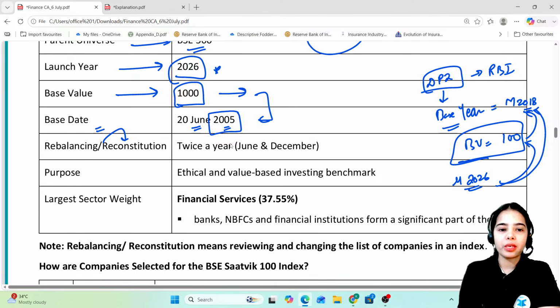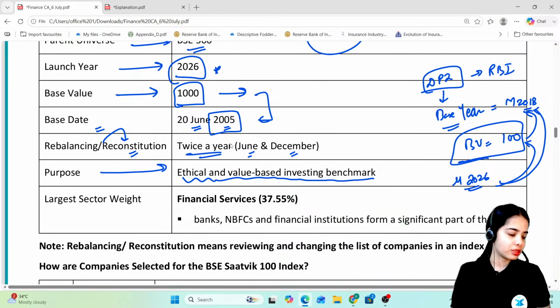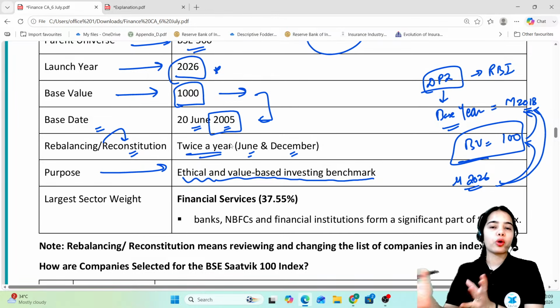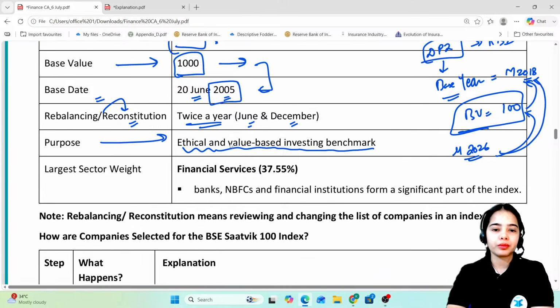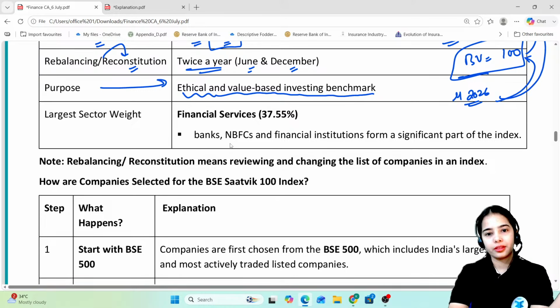So rebalancing or reconstitution of this index will happen twice a year, that is in June and December. The purpose of this index is to provide the ethical and value-based investing benchmark. There are many investors that are interested in investing their money in such companies that are following the Satvic principles. So to provide them the index, this is here.